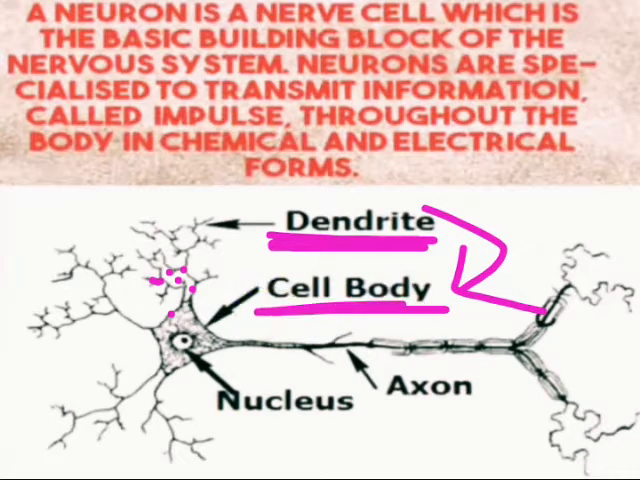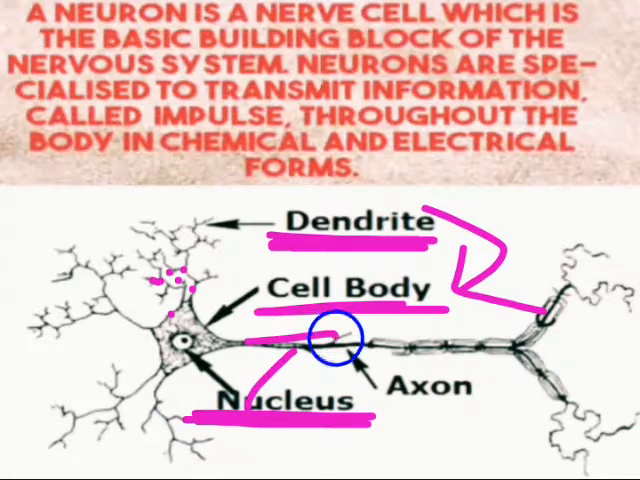Now, what is the cell body? The nucleus of the neuron is known as the cell body. The dendrites will directly pass the information to the cell body, and the dendrite's main function is to pass the information to the cell body. And what is the axon?